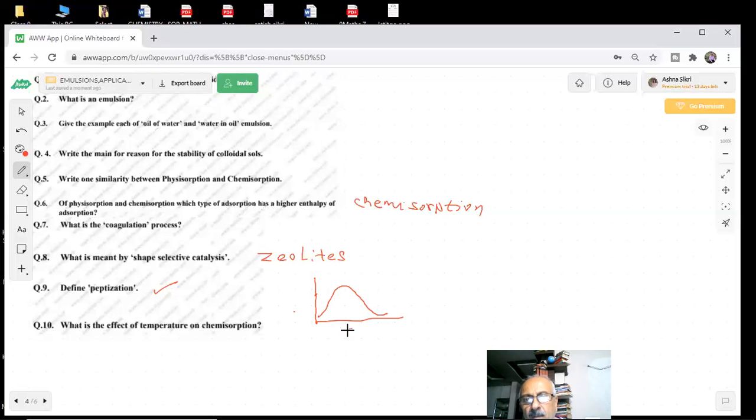So this is the temperature, and this is the extent of adsorption, x by m, as we told you. Some temperature is required first, and after that, if I increase the temperature further, it will fall down. Why? Because bond is formed. Formation of a bond requires some activation energy. But after the bond is formed, if you increase the temperature more, the bond will dissociate, and then again the extent of adsorption will decrease. Very important question.